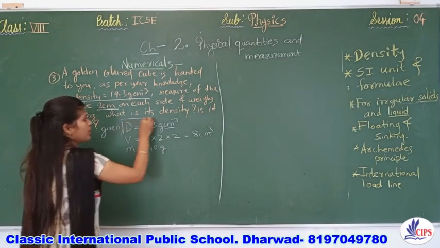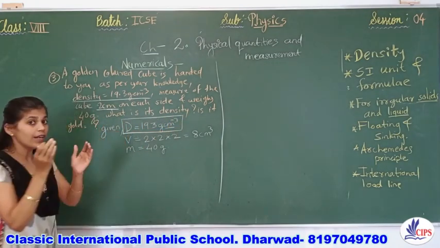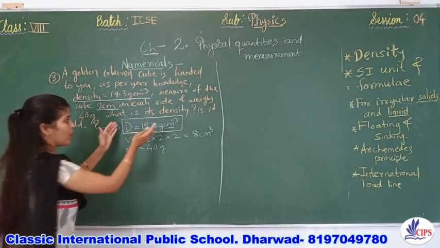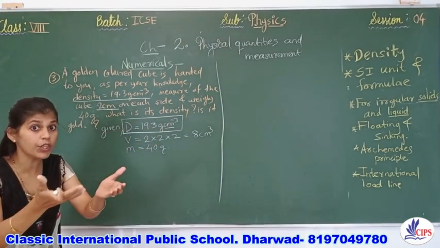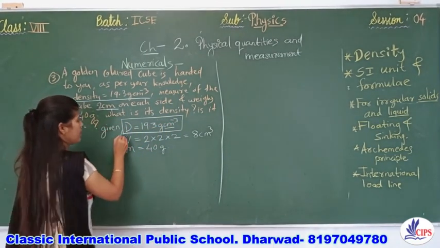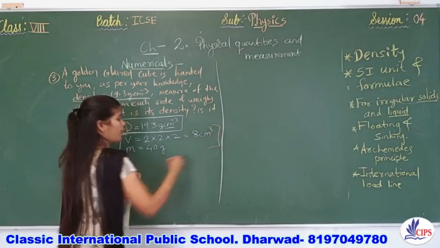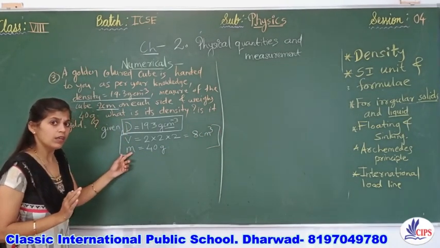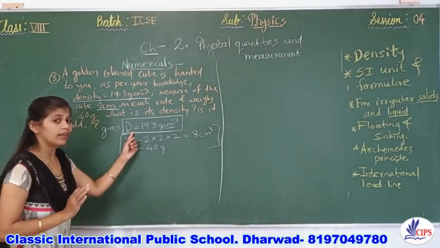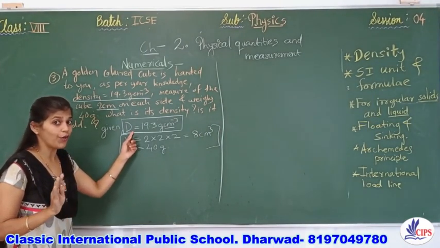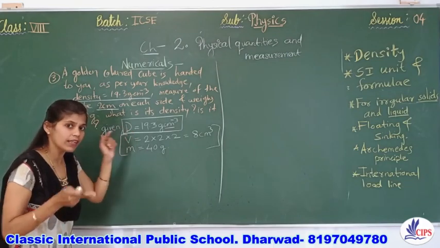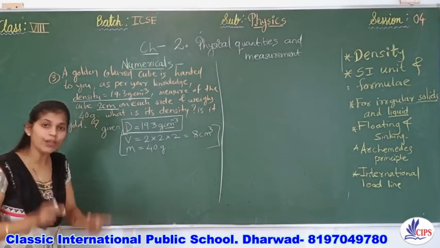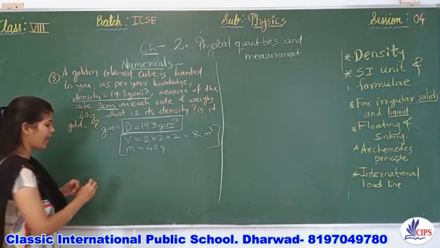Now this information you have got from your textbook. Suppose this is the information and your given cube is having this much of things that we know. We need to find out whether its density will come correctly as the density of gold or not. This will decide whether the given cube is pure gold or not. Okay, let's start with that.